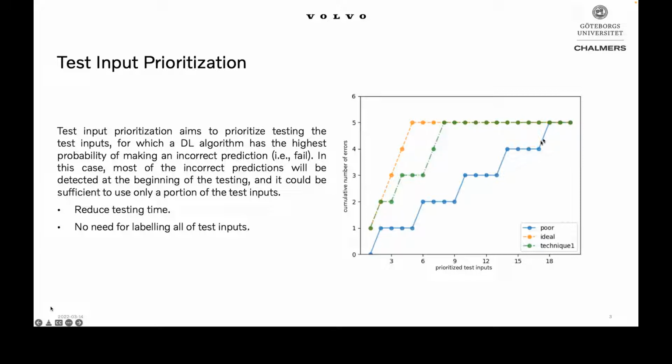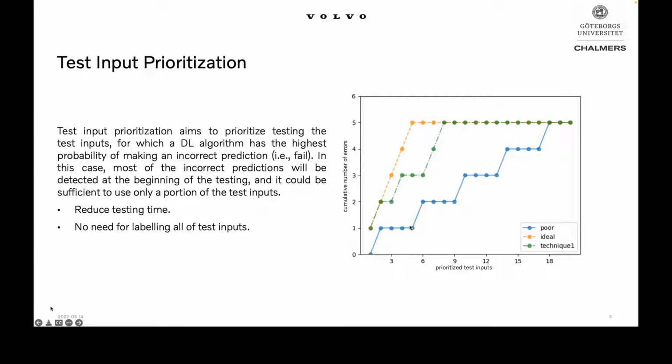The blue one will be a poor prioritization technique because it's kind of random sorting of the test inputs, and the revealing of errors will be slow in this case. Of course, we want to be as close as possible to the orange line.